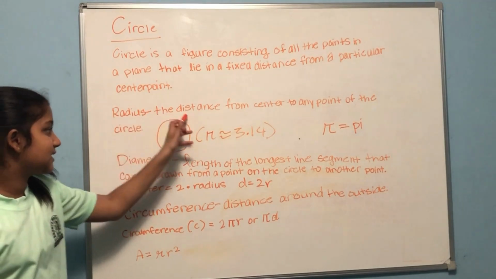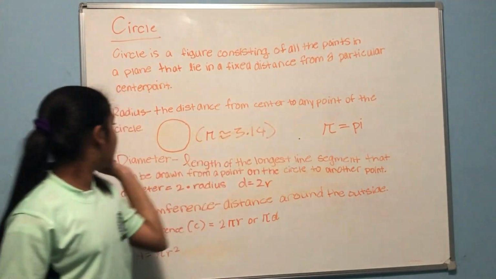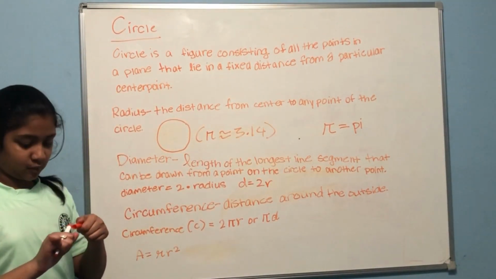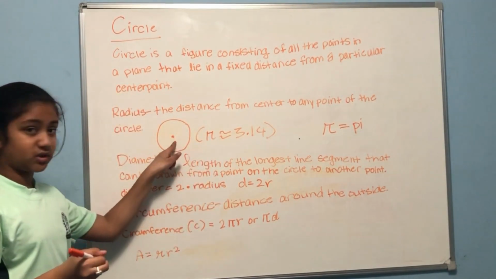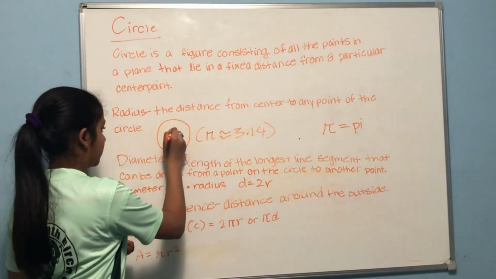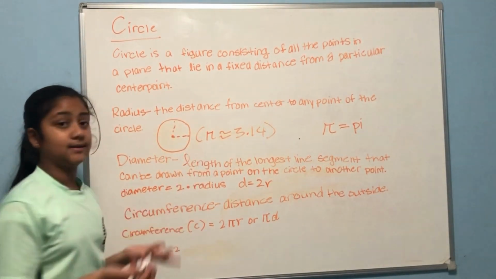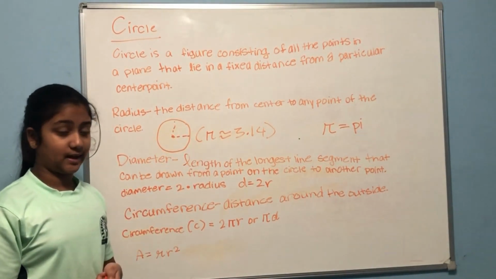The radius is the distance from the center point to any point of the circle. So the center point, we know, is about here. So it's from the center point to any point. So it could be to here, it could be to here, and so on. Now let's move on to the diameter.